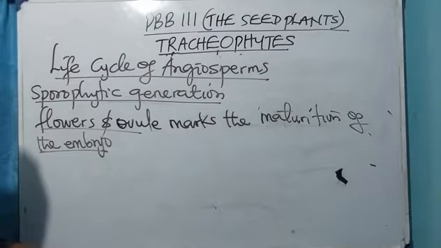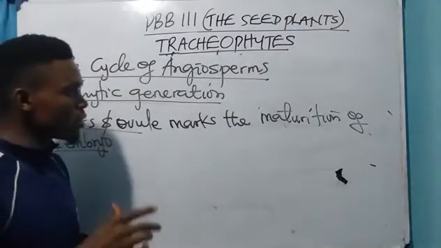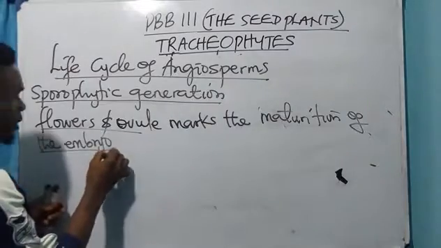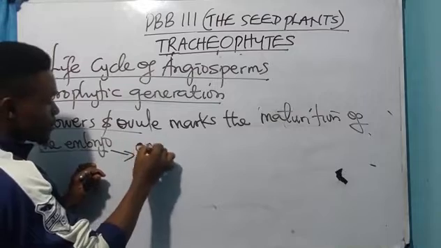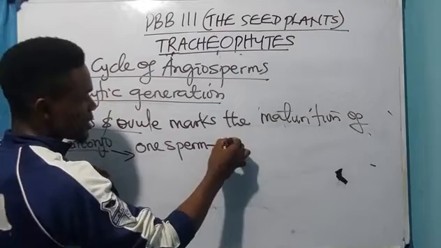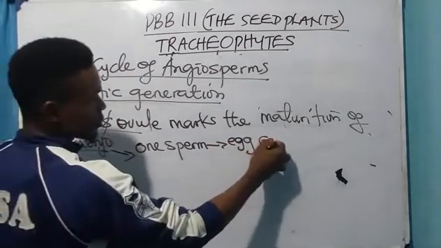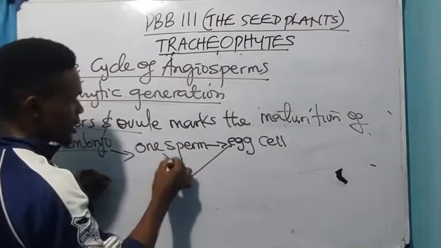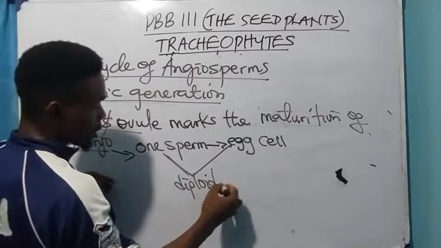Okay, then I told you that the angiosperms do undergo what? Double fertilization. Now, during double fertilization, one sperm fertilizes the female egg. One sperm fertilizes what? The female egg cell to produce a diploid zygote.